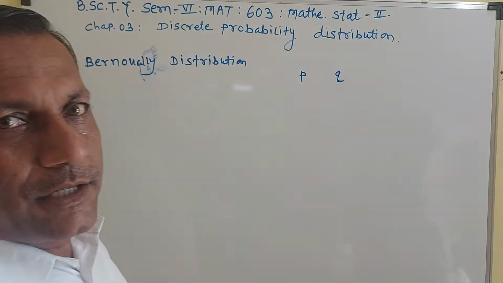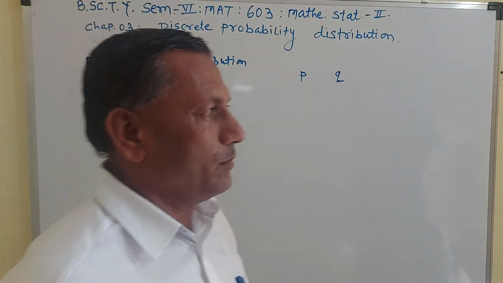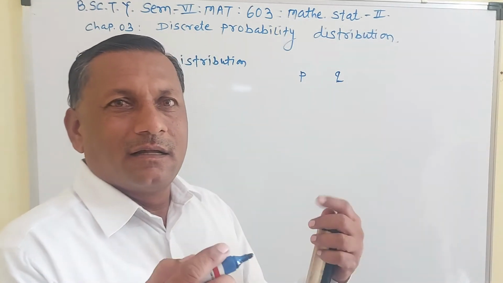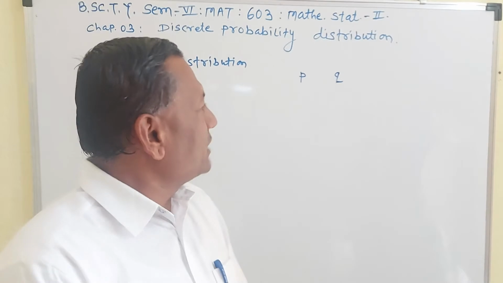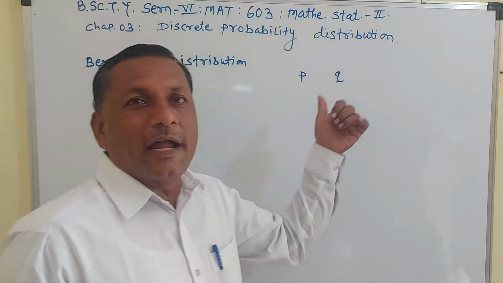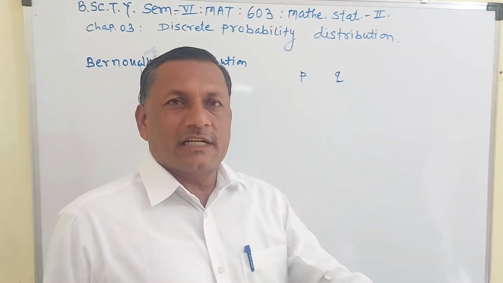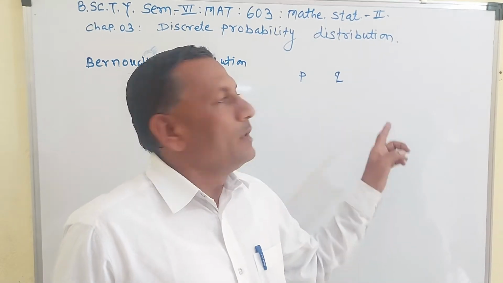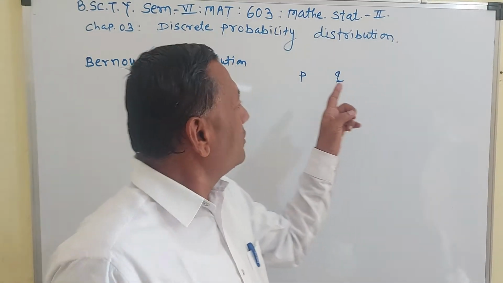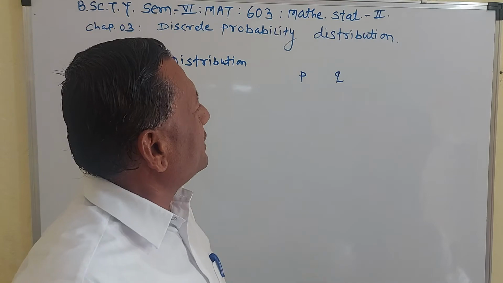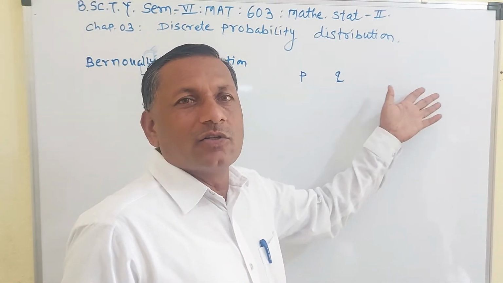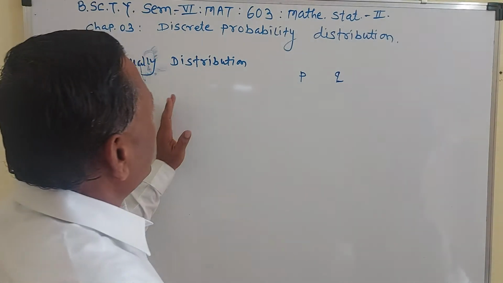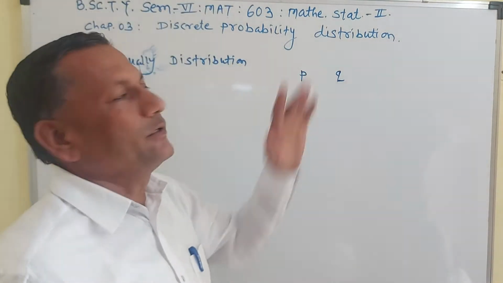Here your number of trials is 1. X takes the values 0 and 1. If it takes the success, then 1. And if it does not take the success, means failure, q, it takes the value 0.